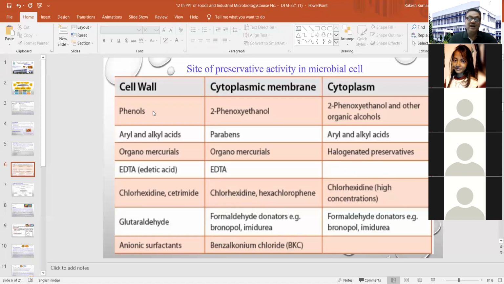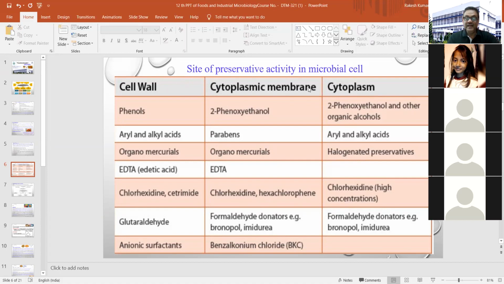So these are the compounds which, when present in your food item or added from different sources, will automatically affect the cell wall of bacteria and restrict the growth of different kinds of contaminating microorganisms. And just by doing that, it will improve the shelf life of that particular food item.